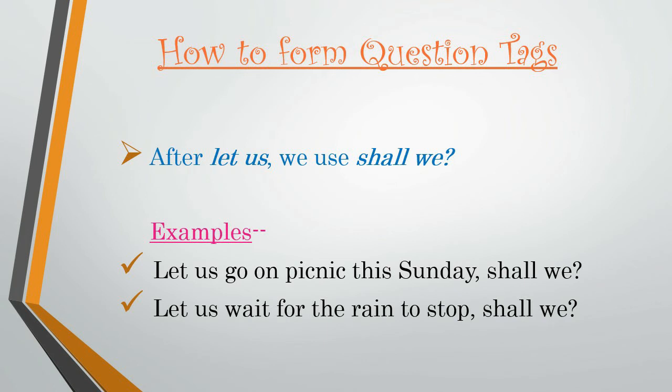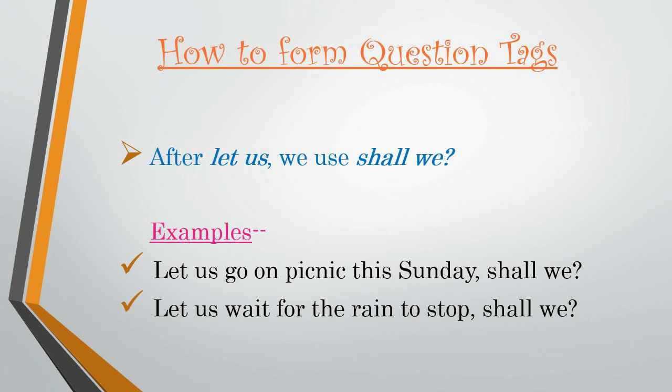Last but not the least, after let us, we use shall we. Now whenever we are forming sentences with let us, we will use shall we as a question tag. Have a look at the examples. Let us go on a picnic this Sunday, shall we? Here I have used shall we. Okay? Because let us means there is more than one person you are talking to, and you are talking to all of them including you. So what will we use? We will use shall we.